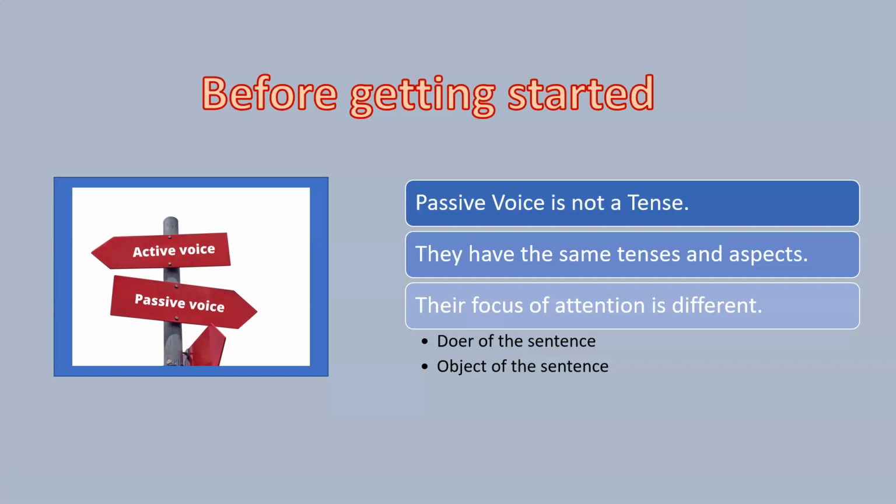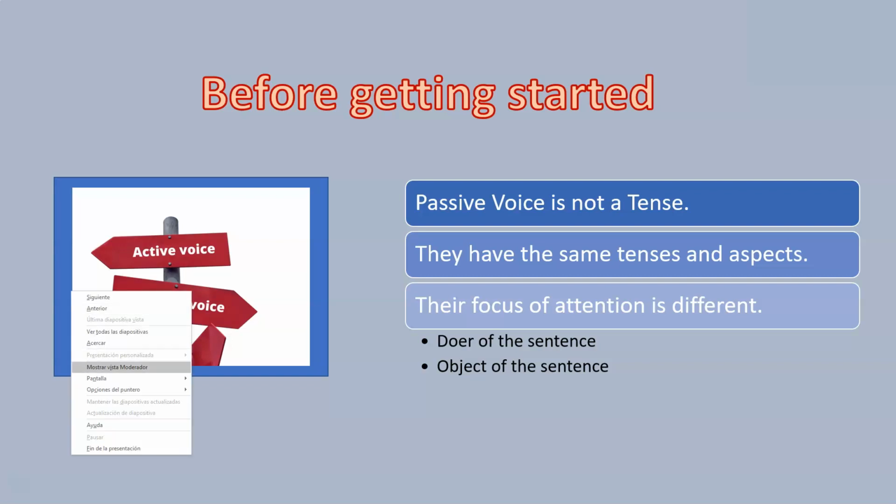Okay, so we have a present and past in active and in passive voice. We have the same aspect as well. We have the progressive aspect, the perfective aspects. They are the same. We don't have a different aspect with a passive voice either. What changes in between passive and active voice is the focus of attention. The focus of attention is different when we talk about